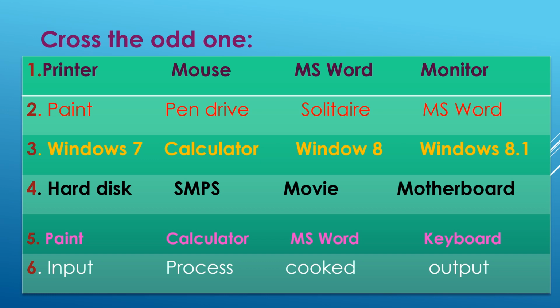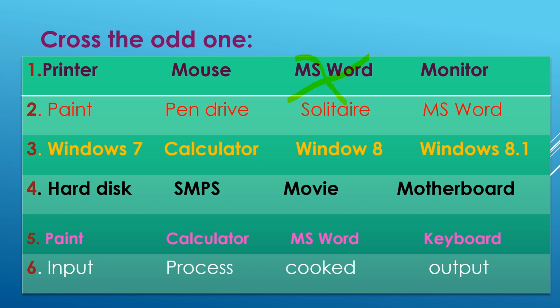printer, mouse, MS Word and monitor. Printer is a hardware device, mouse is also a hardware device and monitor is also a hardware device. So the odd is MS Word because this is an application software. So we will cut this.